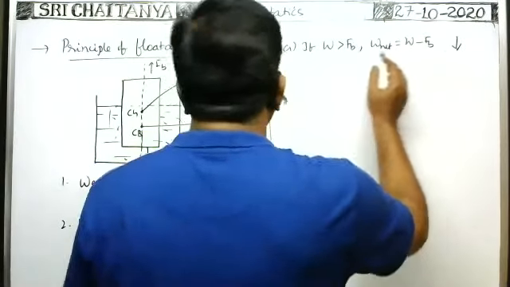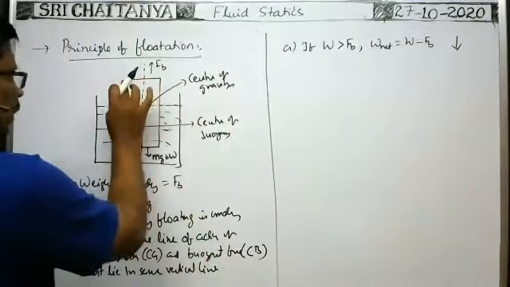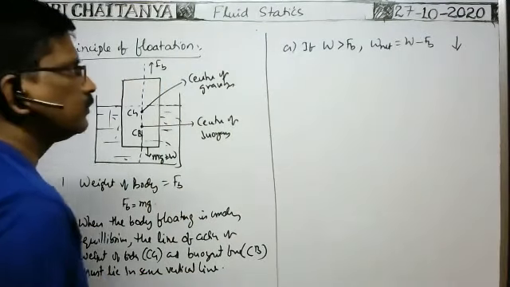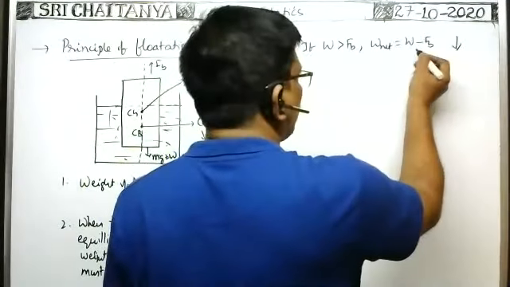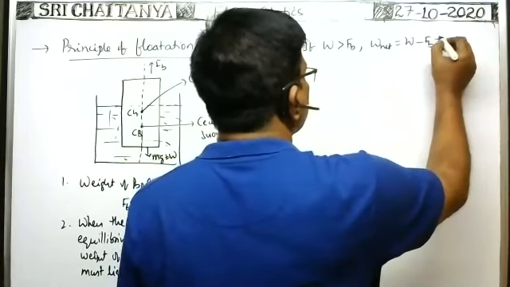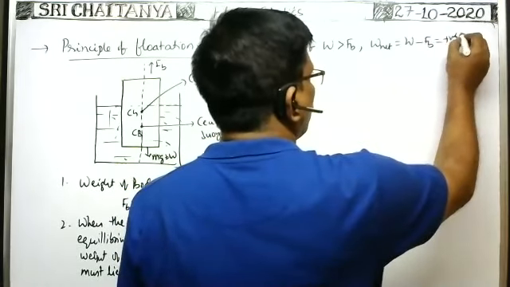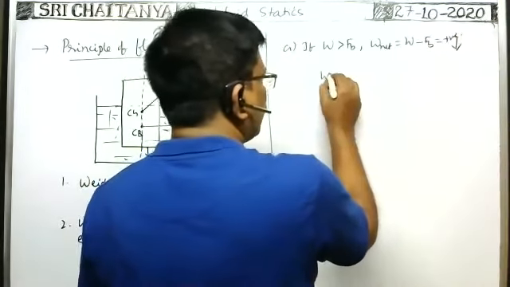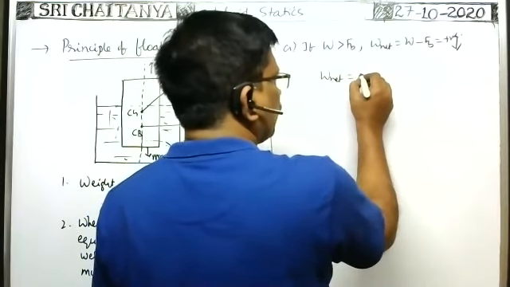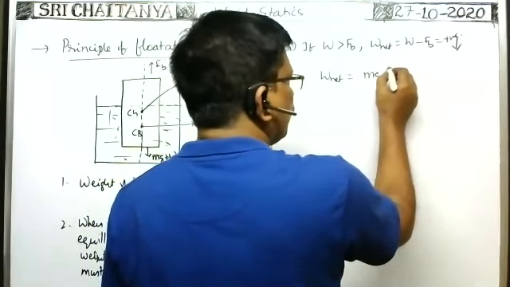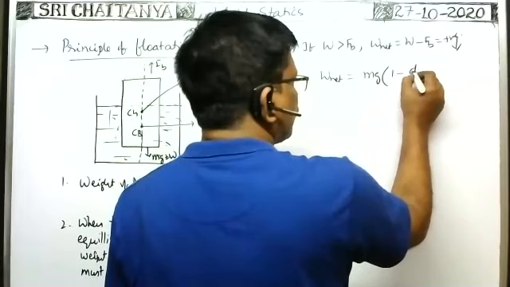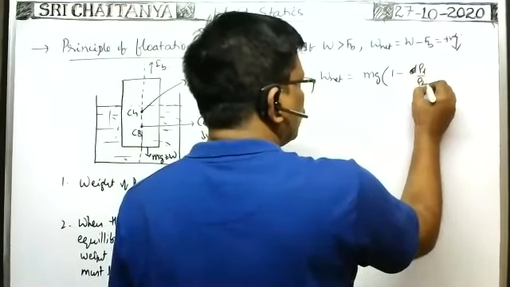In this case, it is possible whenever the density of the body is greater than the density of the liquid. In this case, the density of the body is greater than the density of the liquid. It is positive only. Positive means the net weight of the body, which is the apparent weight, is equal to weight mg into (1 minus density of liquid by density of the body), no?